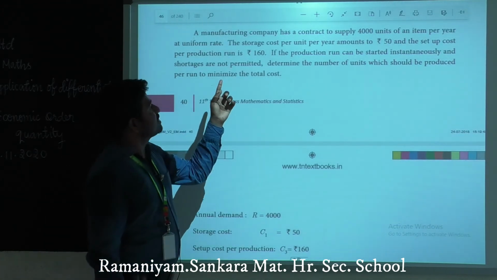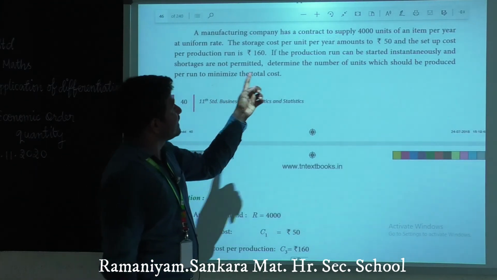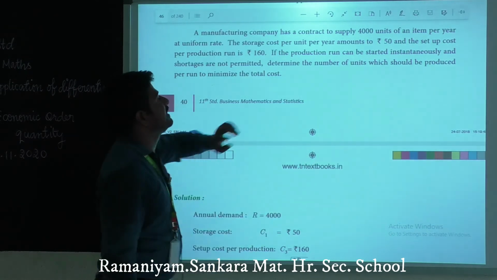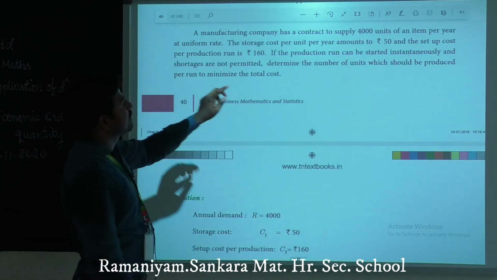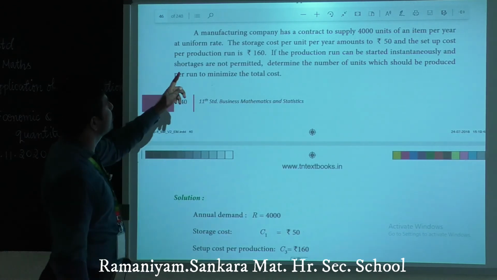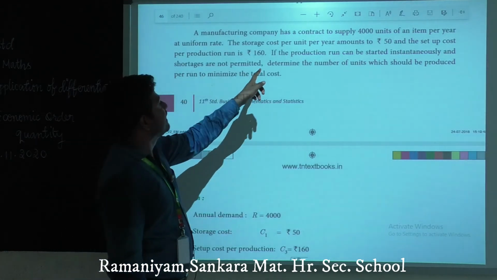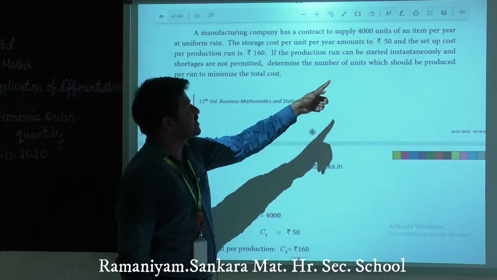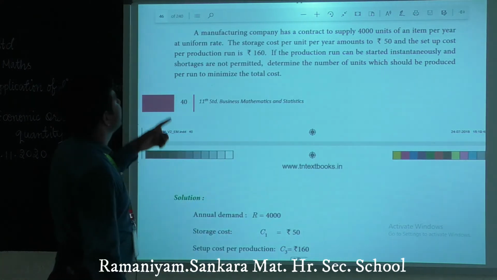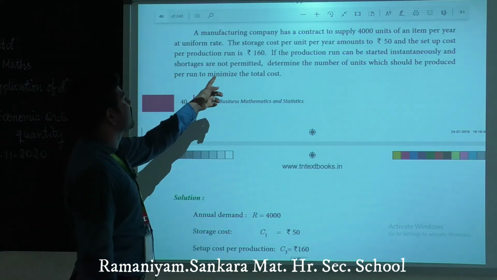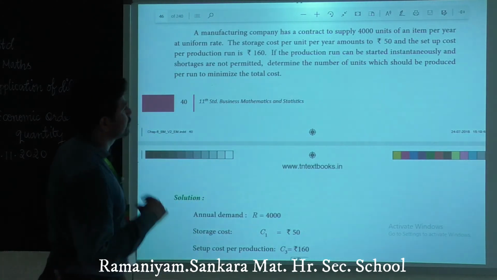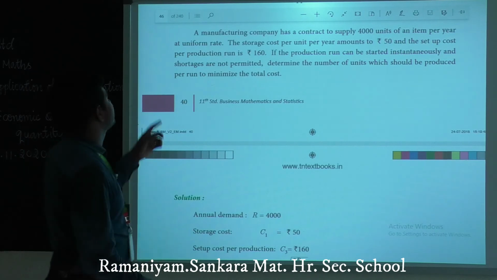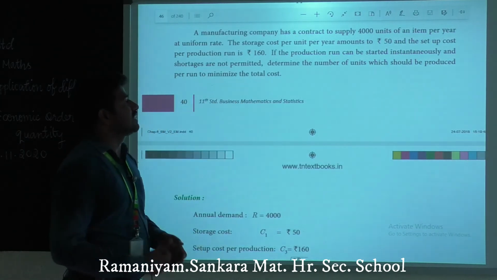Here the storage cost per unit per year amounts to rupees 50. Here storage cost or holding cost is given. Okay, next the setup cost is also given, 160. If the production run can be started instantaneously and shortages are not permitted, determine the number of units which should be produced per run to minimize the total cost.